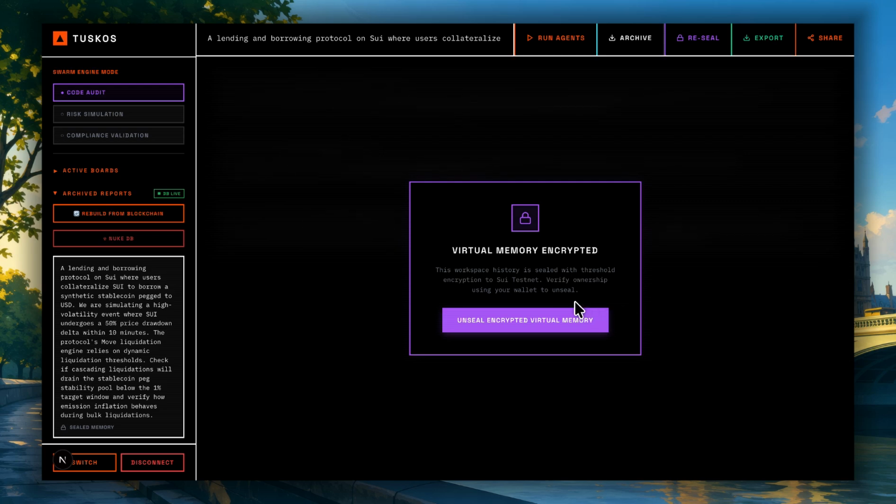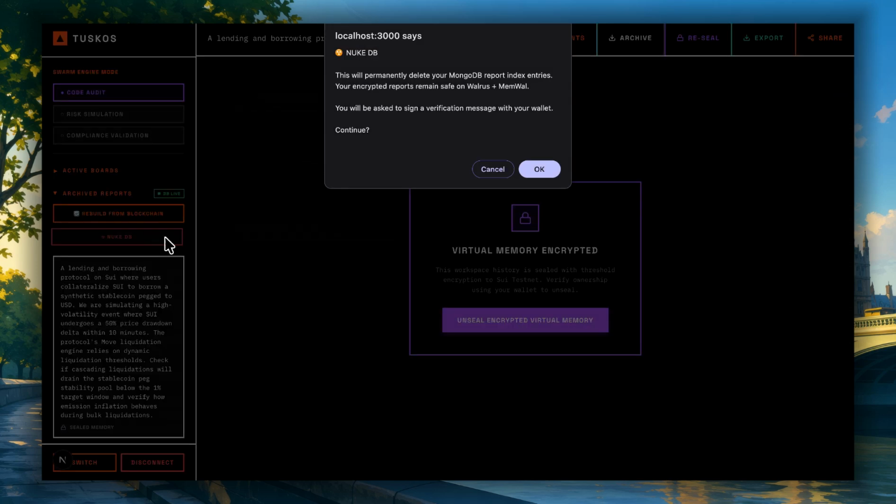I've switched back to my original account. For the final test, let's prove the true data sovereignty. I've added a beta NukeDB feature here. This is not a production feature and is present here just for demo purposes. When I click on this feature, as you can see, my data is deleted from the MongoDB, which is actually used to ensure fast queries whenever I'm archiving the reports.